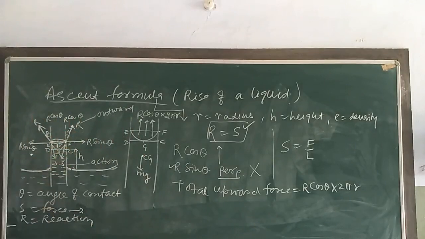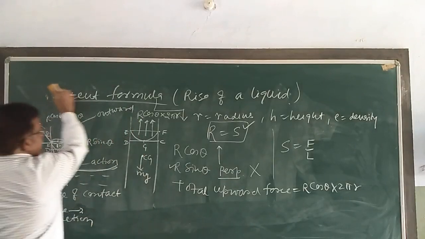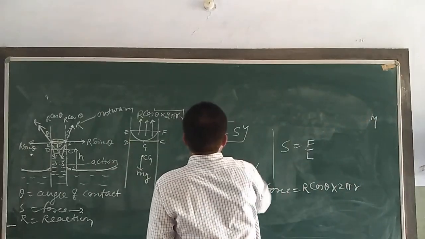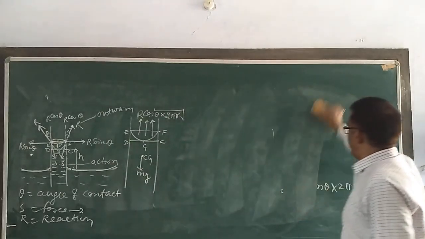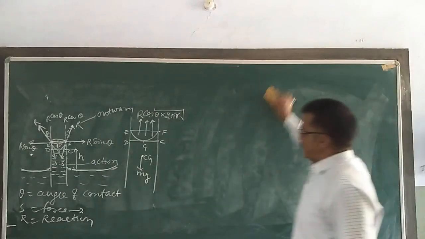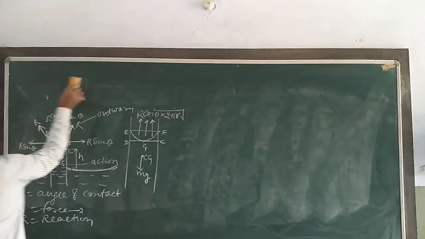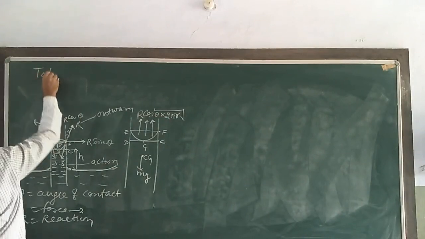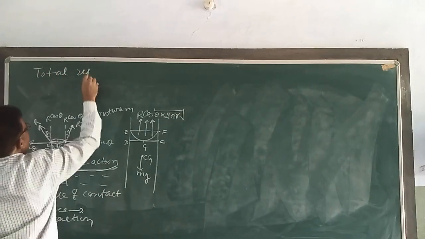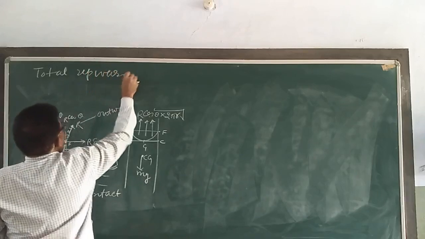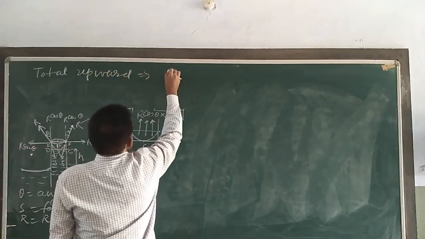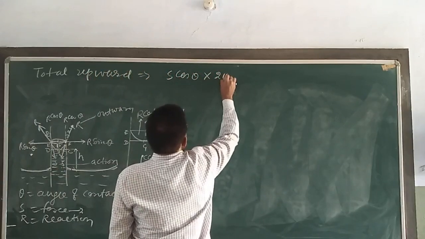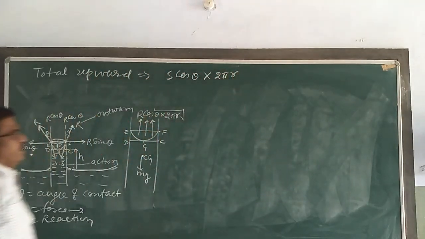The total upward force, so I can write the total upward force is S cos theta into 2 pi r. Write down the total upward force: S cos theta into 2 pi r. We wrote S in place of r.